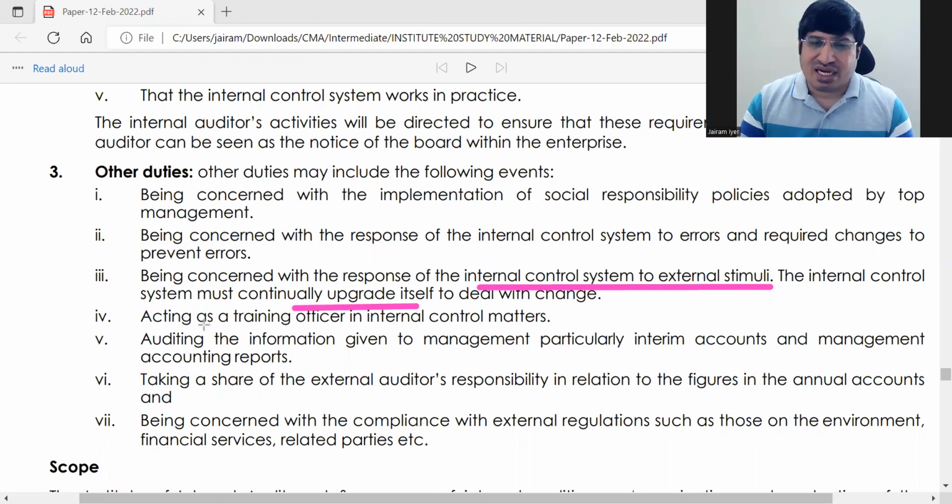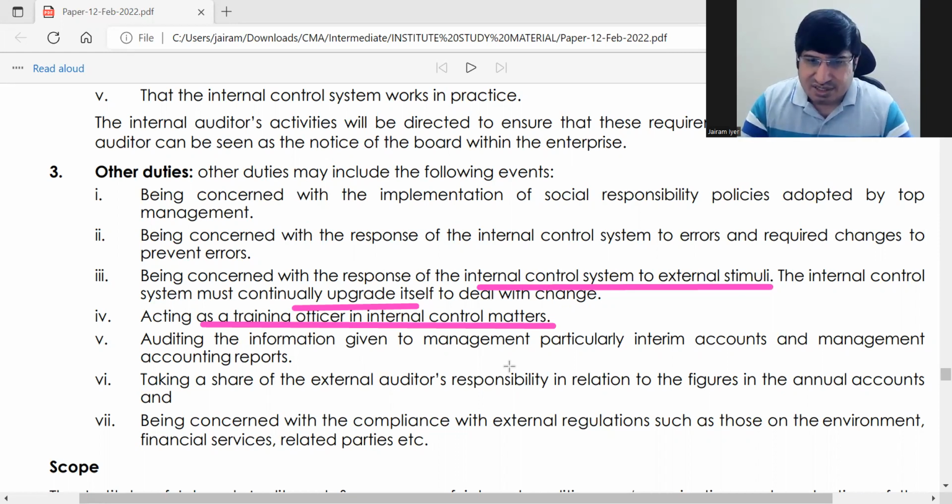Then he is acting as a training officer in internal control matters. So anything regarding internal control which has to be done, or employees are not understanding it properly, is also his work. He is also kind of a training officer as far as internal control is concerned.